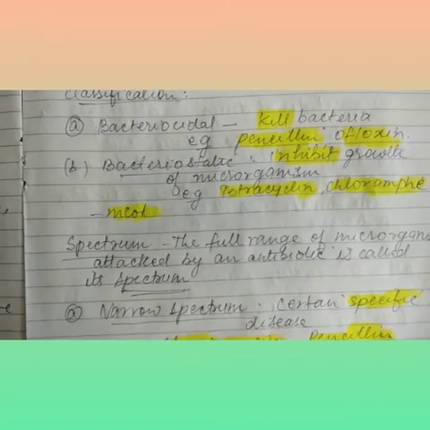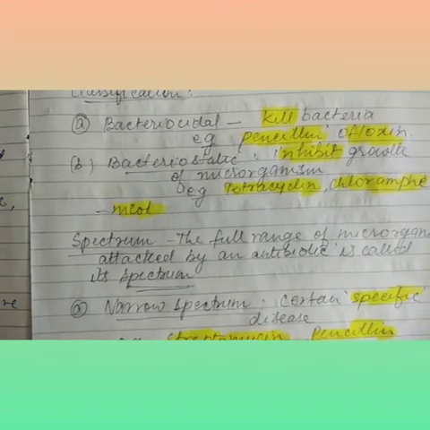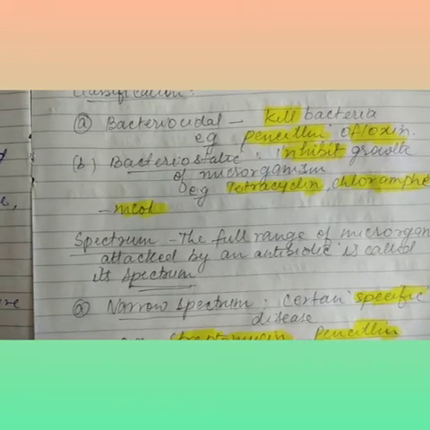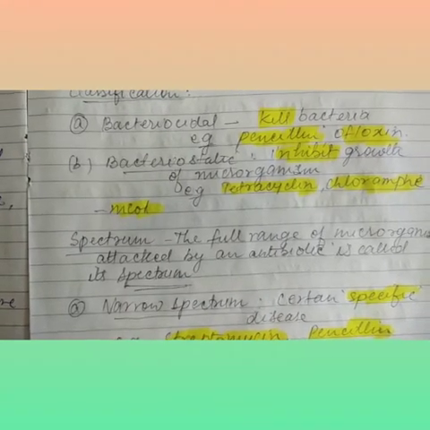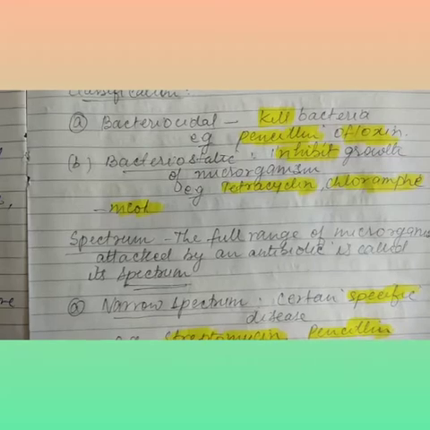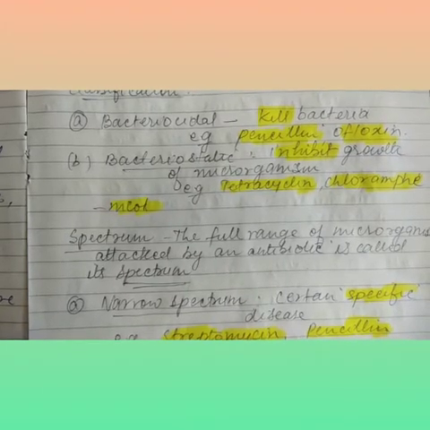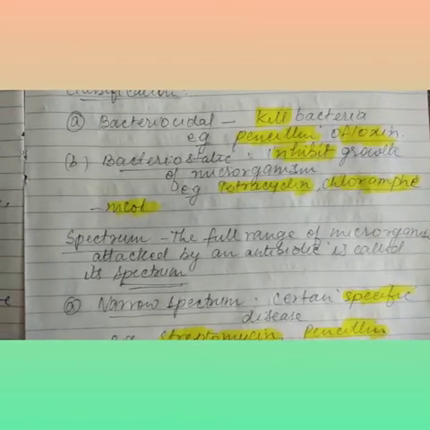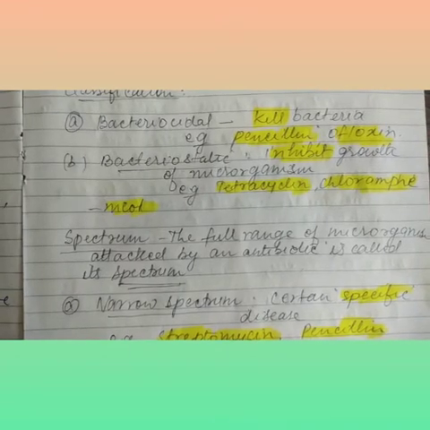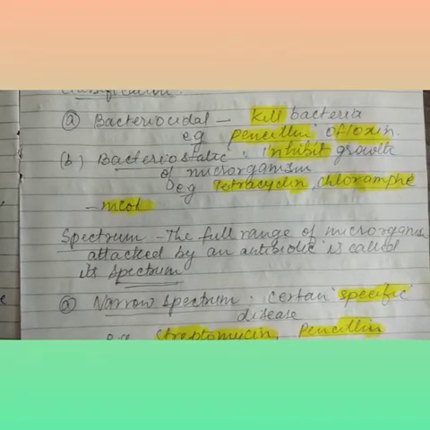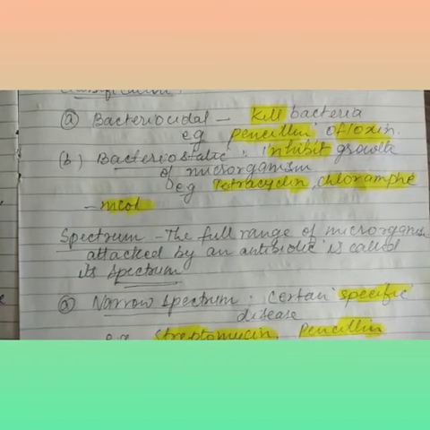The second one is bacteriostatic. They inhibit the growth of microorganisms. The first kills the bacteria and the second inhibits the growth of microorganisms, meaning bacteria. An example is tetracycline, and a second example is chloramphenicol.